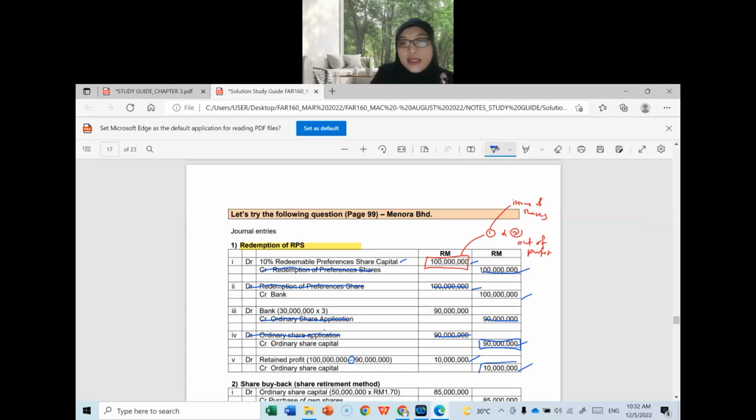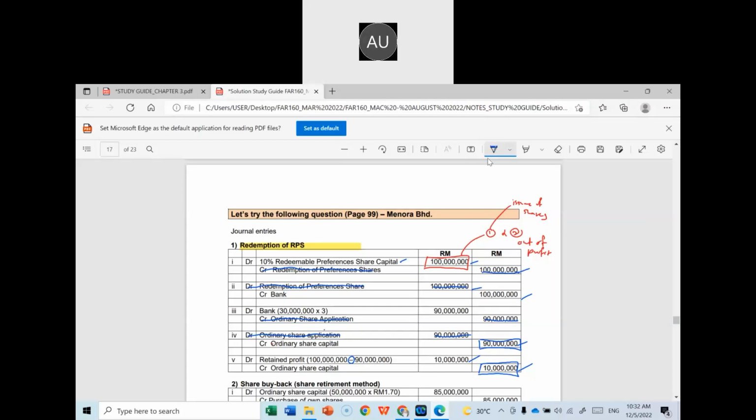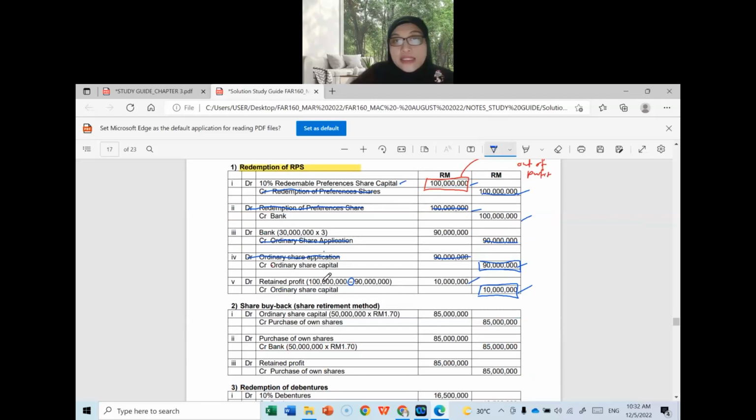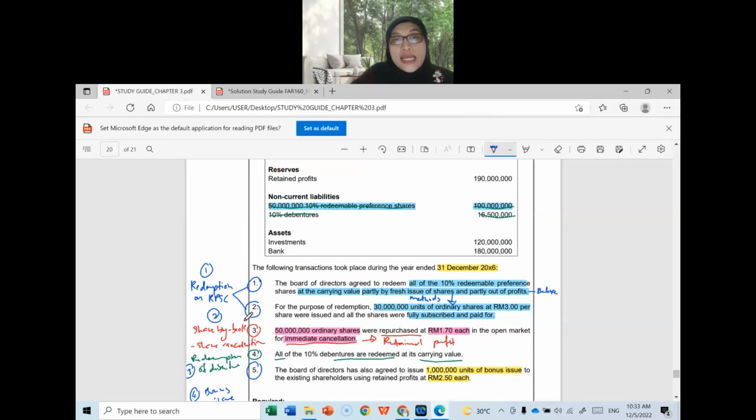At the end, you will find that the shares redeemed have been fully replaced by partly issuing shares and partly out of profit. Okay, class, is that clear for redemption of redeemable preference shares? Yes, madam. Please take note, the accounts that are not being cancelled down here will be adjusted if you are required to prepare the statement of financial position. But for this question, you only have to prepare until the journal entries only. Okay, let us continue on the next transaction.